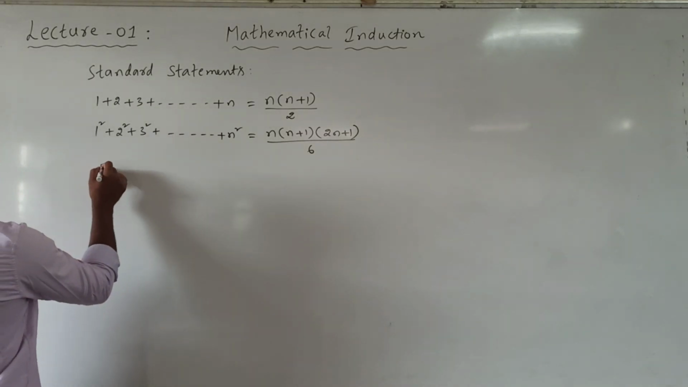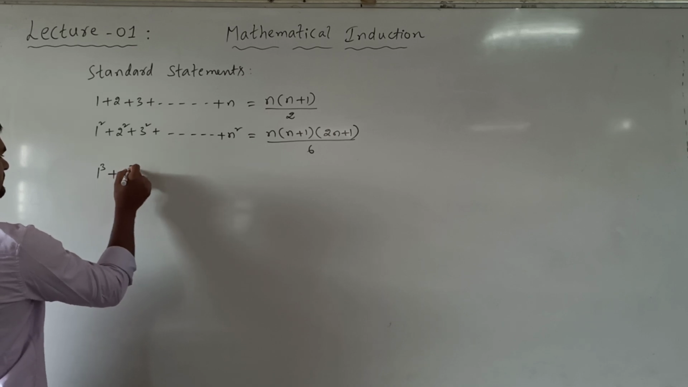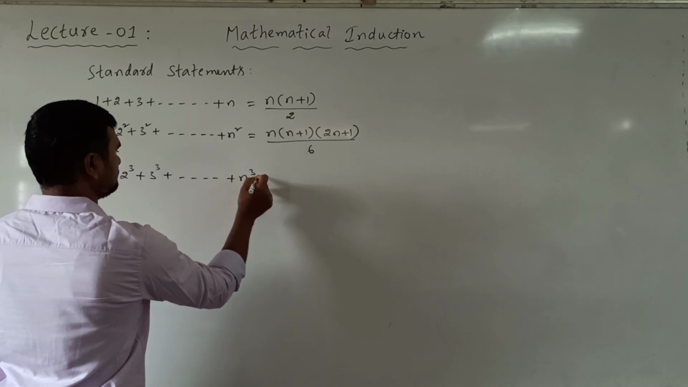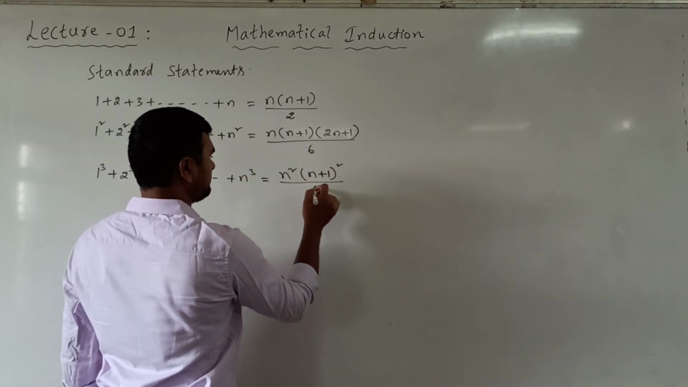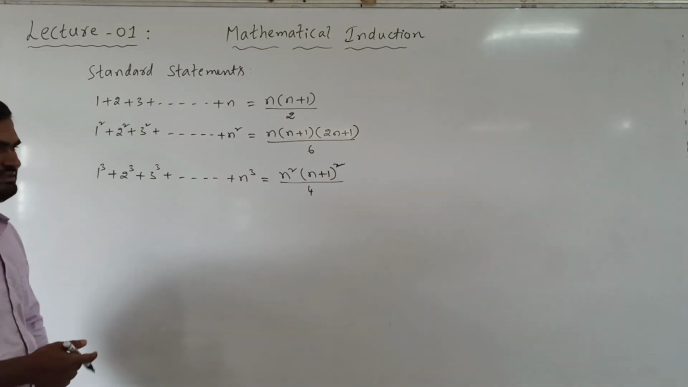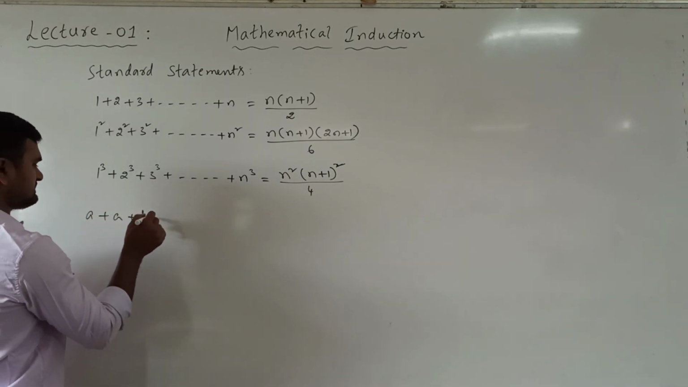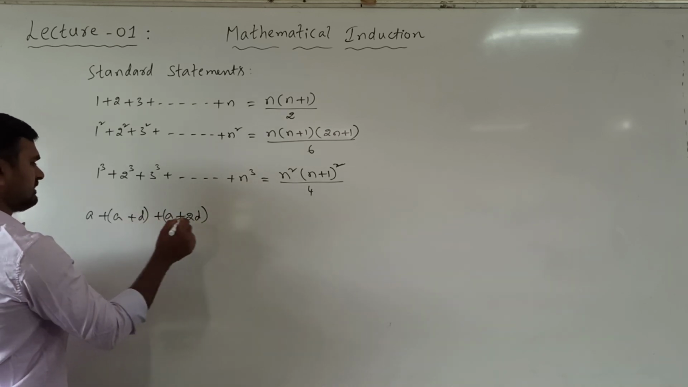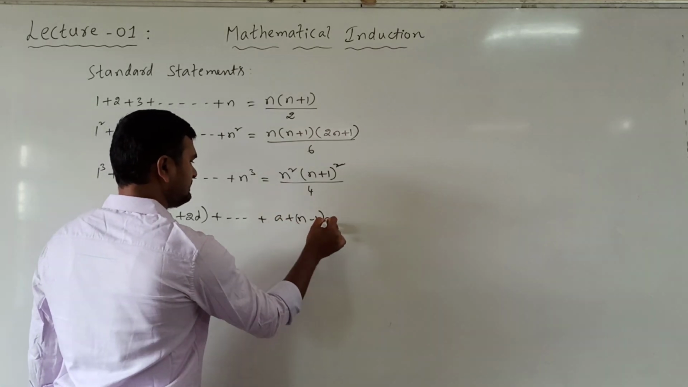Sum of cubes of natural numbers: 1 cube, 2 cube, 3 cube up to n cube. It is n square into n plus 1 whole square by 4. Sum of cubes of natural numbers. Next, a plus (a plus d), (a plus 2d), and so on, up to a plus n minus 1 into d.